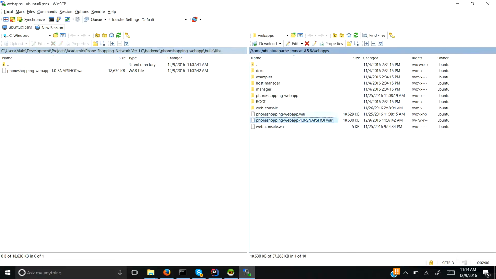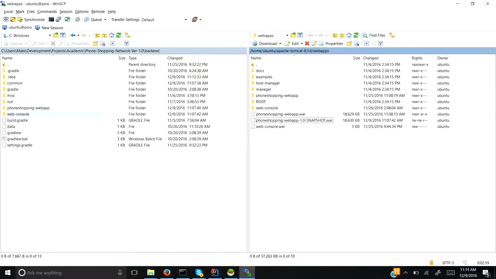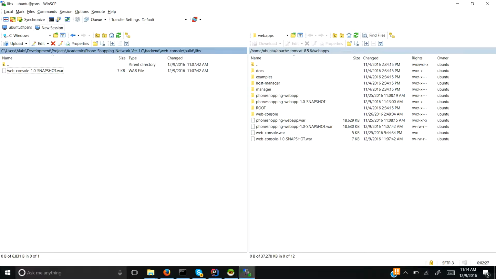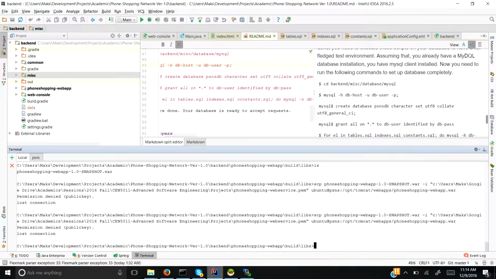Our file is copied there, and then we need to copy one more thing, that is the web console. So this is web console. In the build libs folder we have one war file. I need to copy it here. Okay, the copy is done.